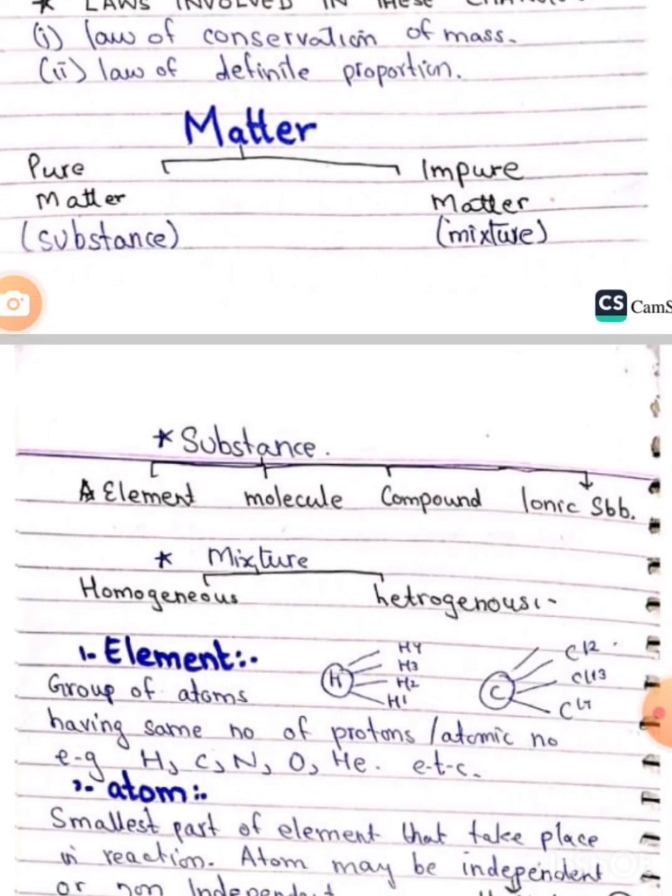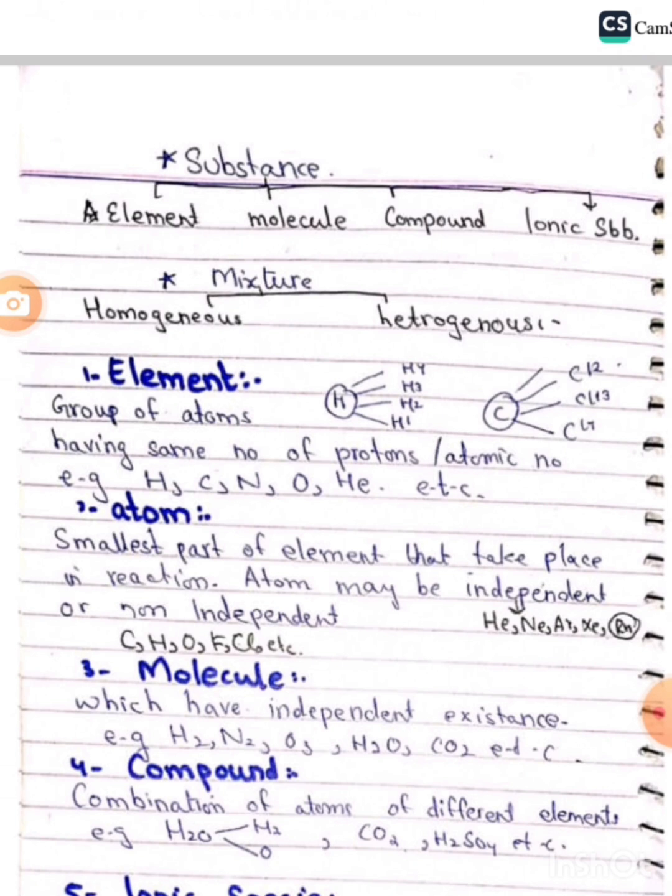Now we discuss the substance. A substance may be an element or a molecule or a compound, as we can see, and a mixture will be homogeneous as well as heterogeneous. And now we will discuss some fundamental concepts: element, molecule, compound as well as mixture. A substance may be an element, a molecule, or a compound, and a mixture is homogeneous as well as heterogeneous.